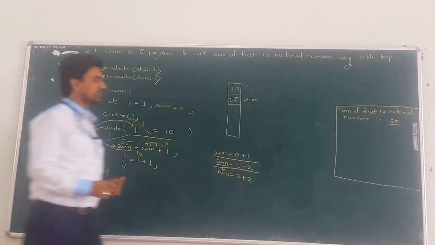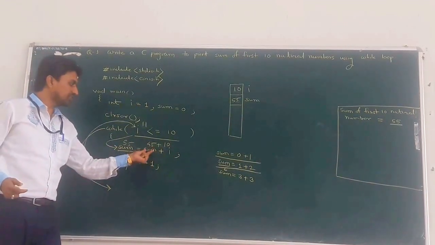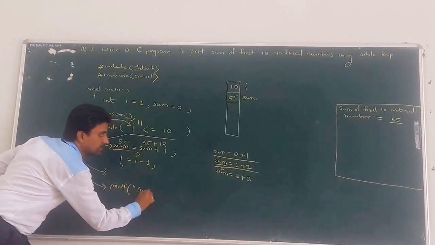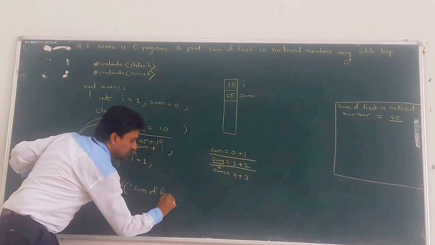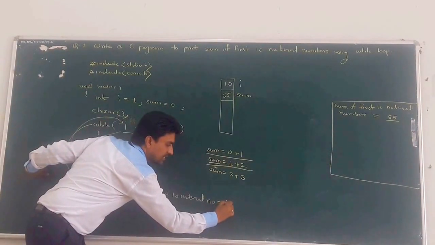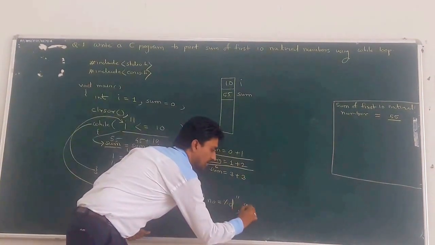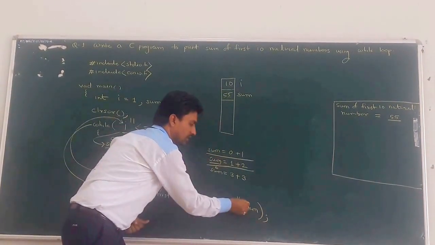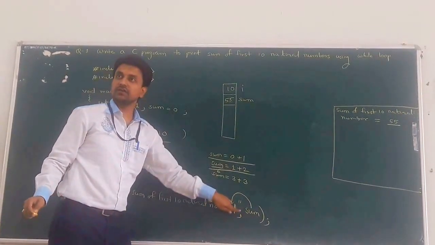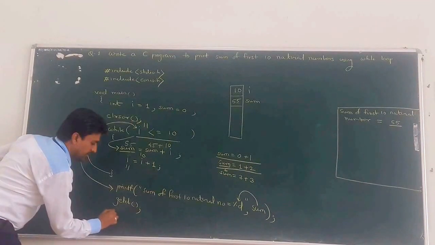Now, next statement. What is the next statement? Give the proper message. And the sum of the first 10 natural numbers is saved into which variable? Sum. So give the message: printf, double quotes, sum of first 10 natural numbers is equal to percentage d, double quotes complete, comma. Where is this sum saved? Into the sum variable. So after the comma write sum, give a semicolon. That means whatever the current value of sum is, that is 55, is displayed instead of percentage d. The last statement of your main function is getch, and the main function comes to an end.